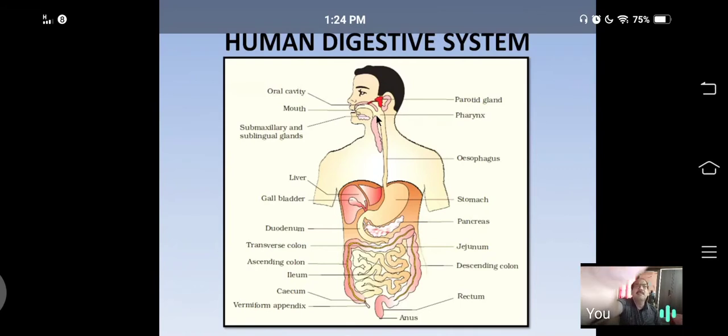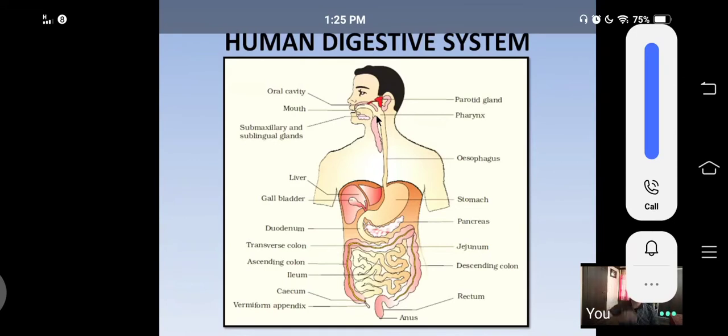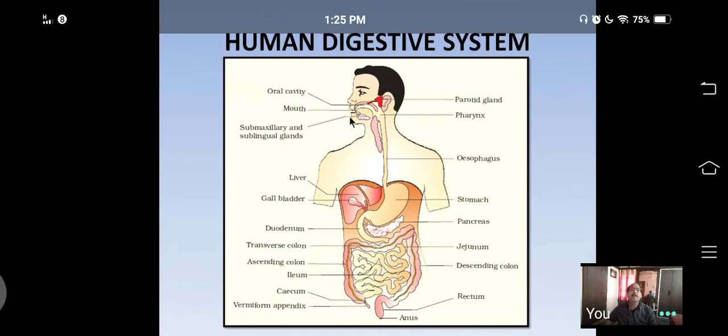The alimentary canal is a long, cylindrical, muscular, hollow tube extending from the mouth to the anus. In humans, the length of the alimentary canal is about 30 feet. Just imagine, 30 feet.